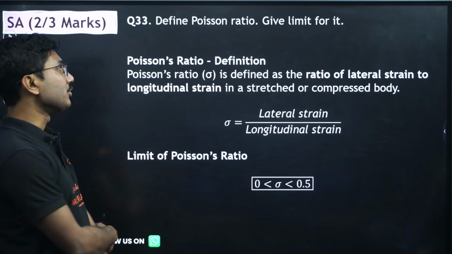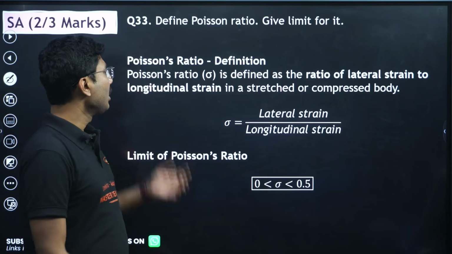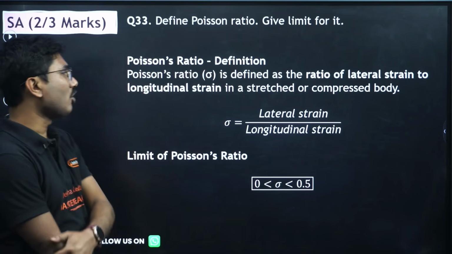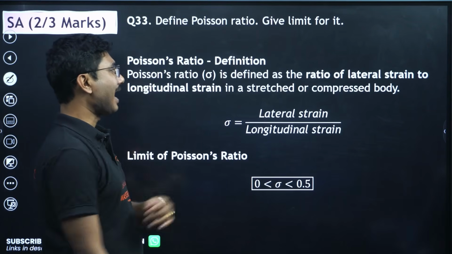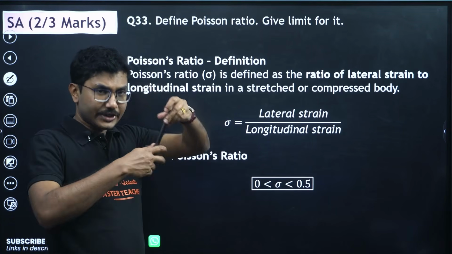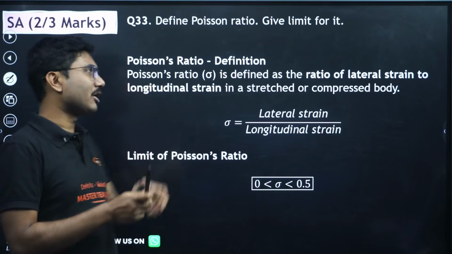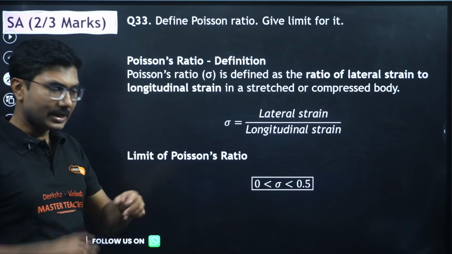Define Poisson ratio, give limit for it. Poisson ratio is defined as the ratio of lateral strain to longitudinal strain in a stressed body. Basically it happens when you are twisting an object, then there is a lateral strain.